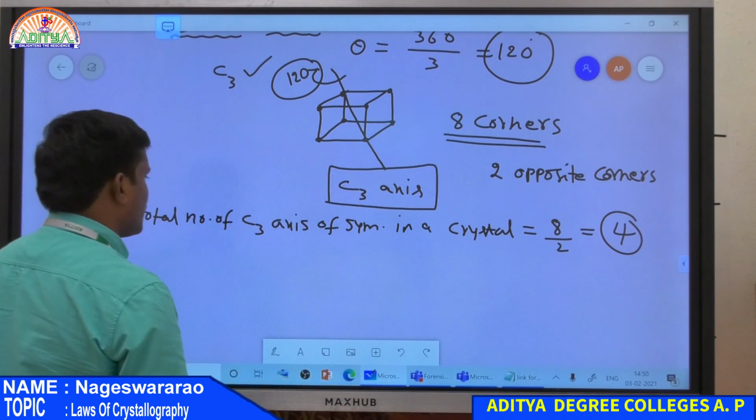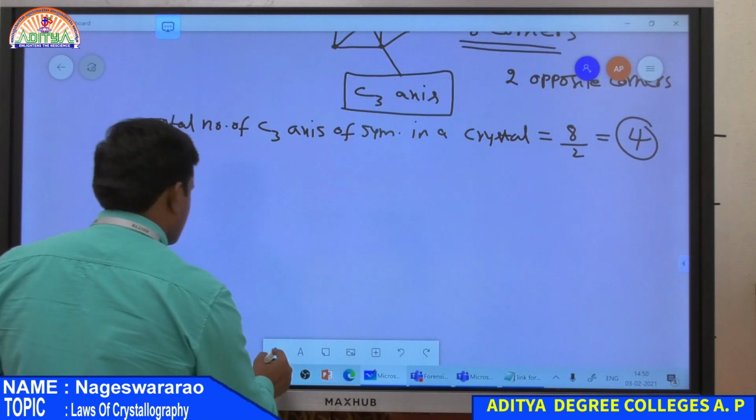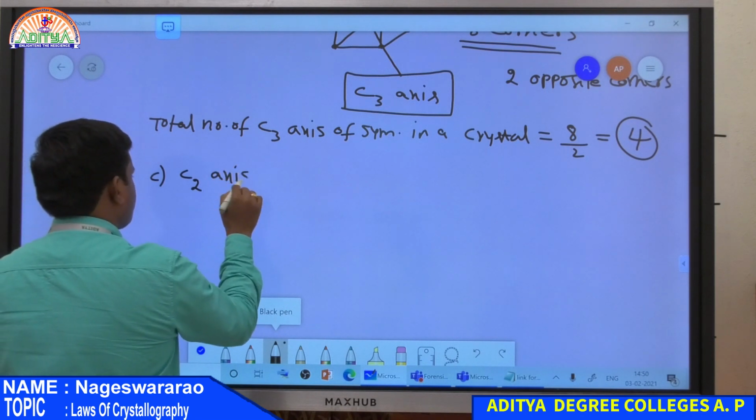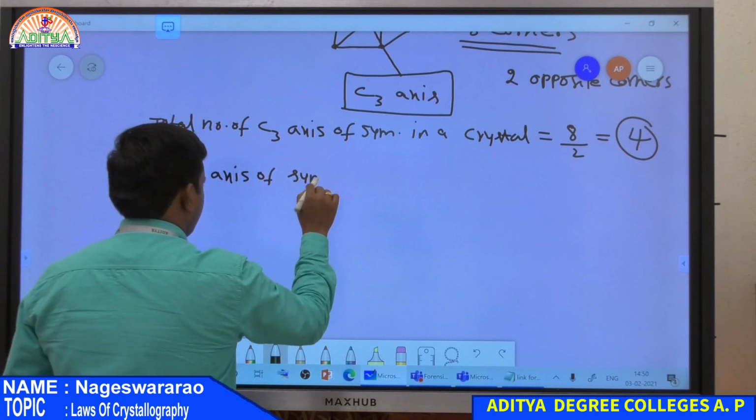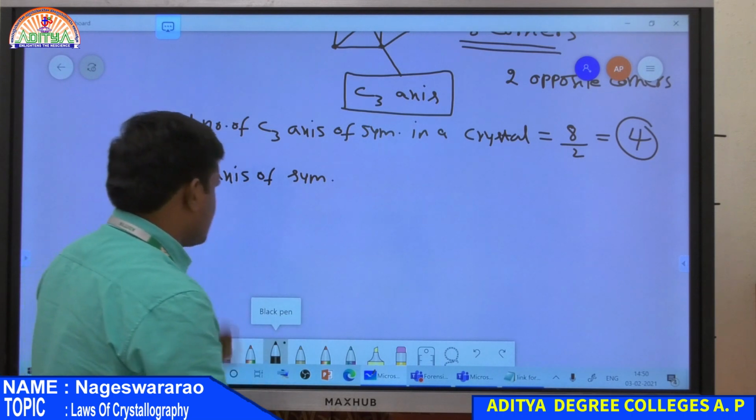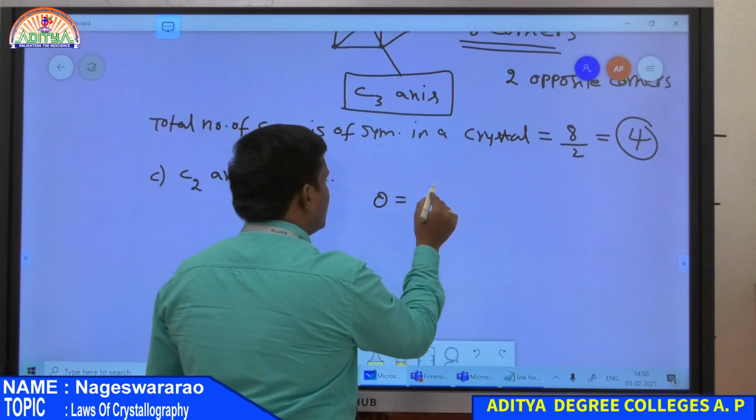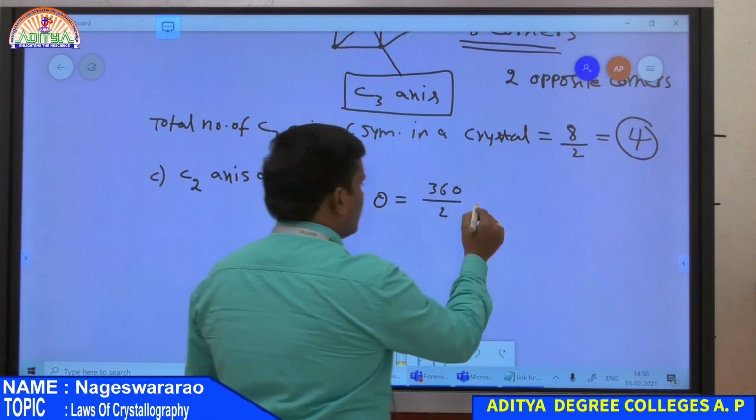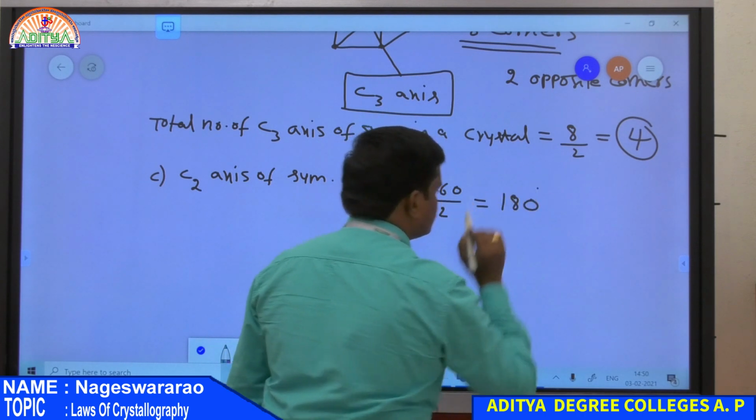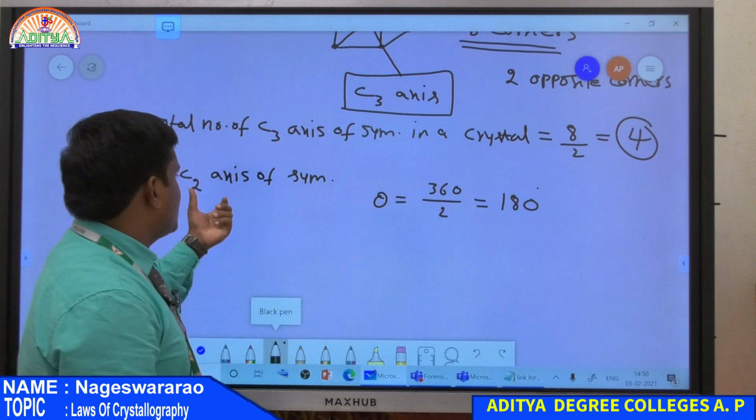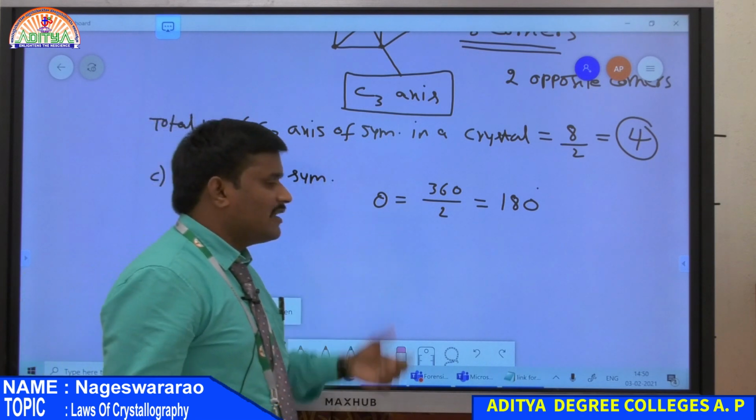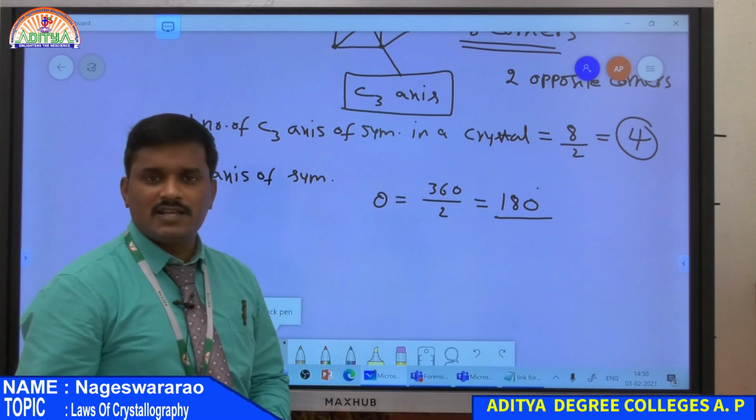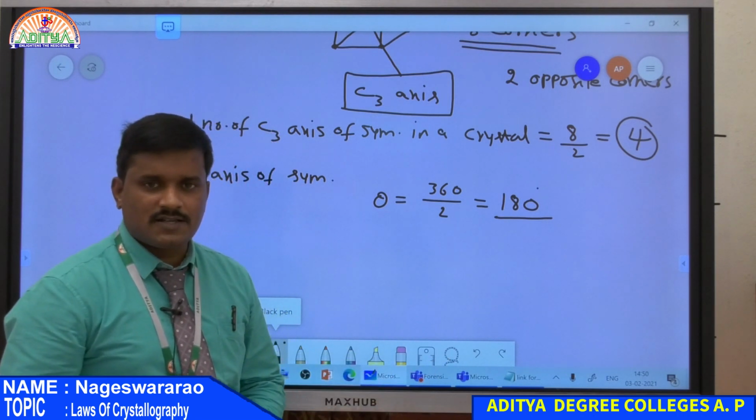And finally, one more axis of symmetry that exists in a crystal, that is the C2 axis. So the third one, C2 axis of symmetry. For the C2 axis, the angle of rotation theta is given by 360 divided by n, where n is equal to 2. Therefore, the angle of rotation is equal to 180 degrees. So C2 is an axis passing through the crystal and we rotate the crystal by 180 degrees. If we get an identical configuration, then the crystal has a C2 axis of symmetry.